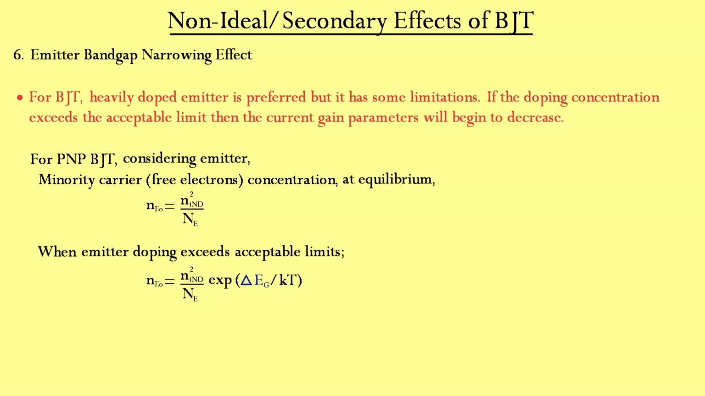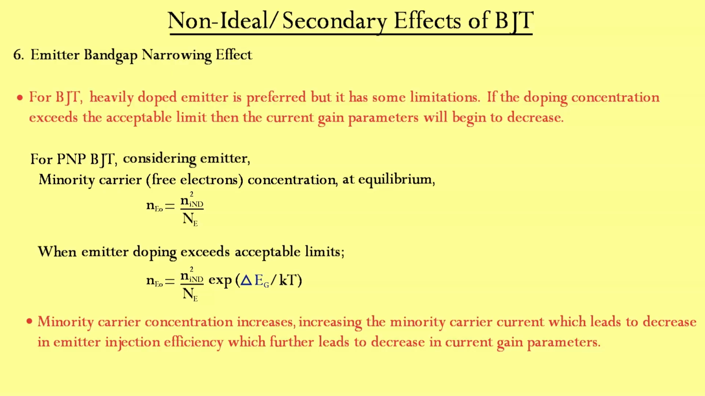Consider a p-type emitter with minority carrier concentration equal to the square of the intrinsic carrier concentration divided by the doping concentration of the emitter. Considering the band gap narrowing effect, the minority carrier free electron concentration will be equal to the square of the intrinsic carrier concentration divided by the emitter doping concentration, times the exponential of the change in band gap energy divided by Boltzmann constant times temperature. So, if we increase the doping concentration further, the minority carrier concentration will actually increase because of the exponential term, and will increase minority carrier current, which will lead to a decrease in emitter injection efficiency, which will further lead to a reduction in current gain parameters.